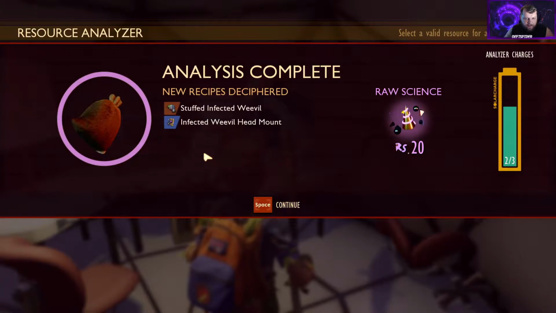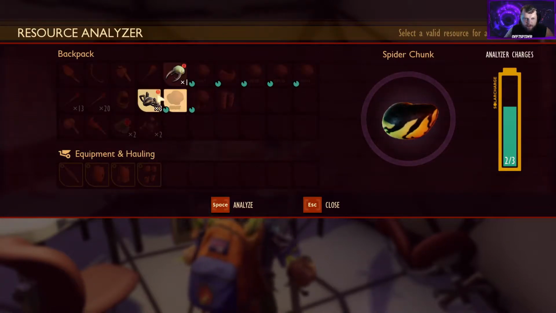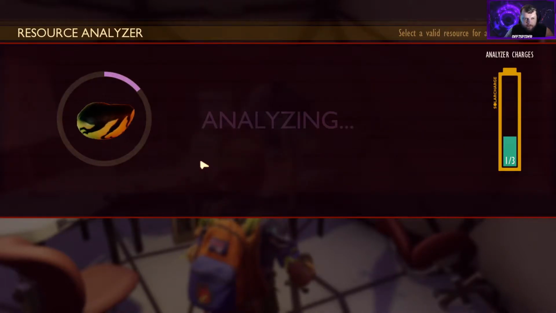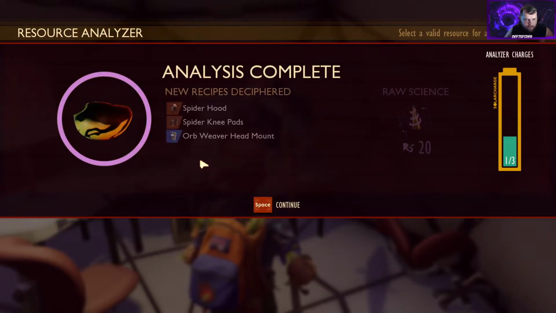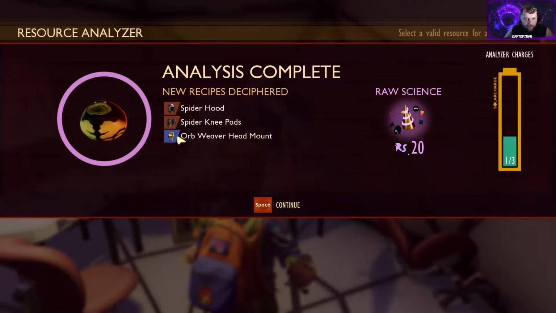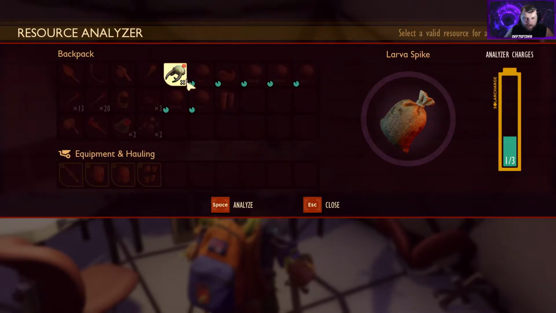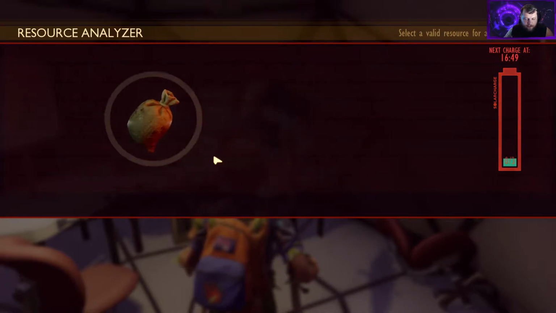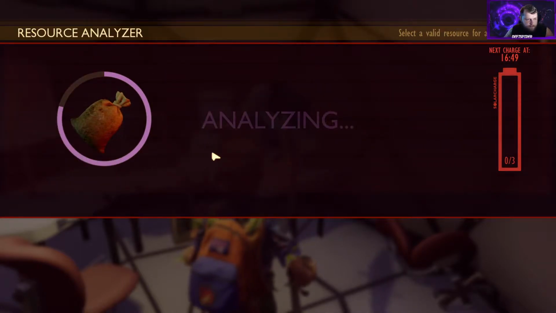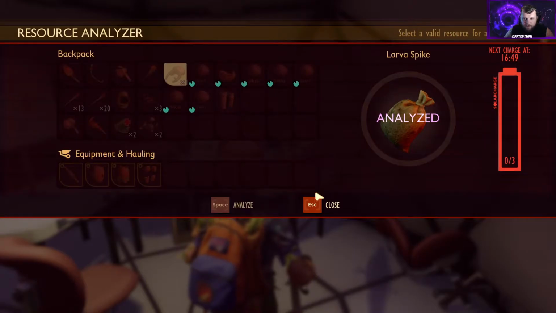So we get stuffed infected weevil head mount. We have a spider chunk we took out of an orb weaver spider using our bow. So we can make the spider hood, the spider knee pads, and we can do an orb weaver head mount. And then we killed some larvae that were running around, so let's check that out. Larva head mount and a liquid rage. So that's all the new stuff we have for now.